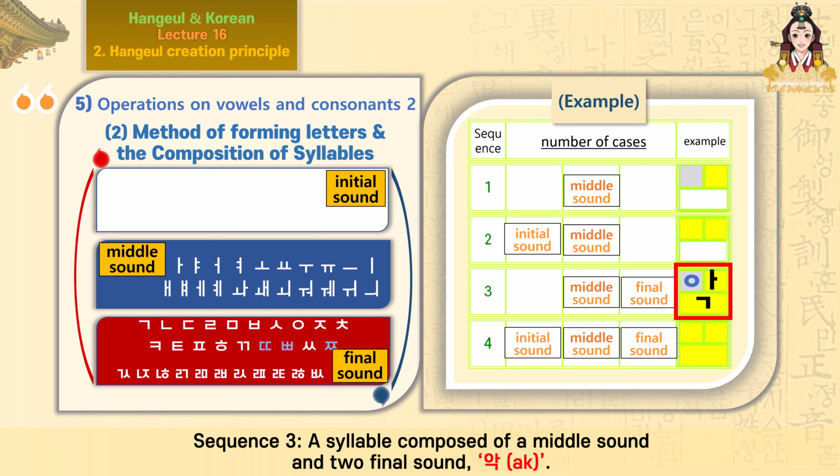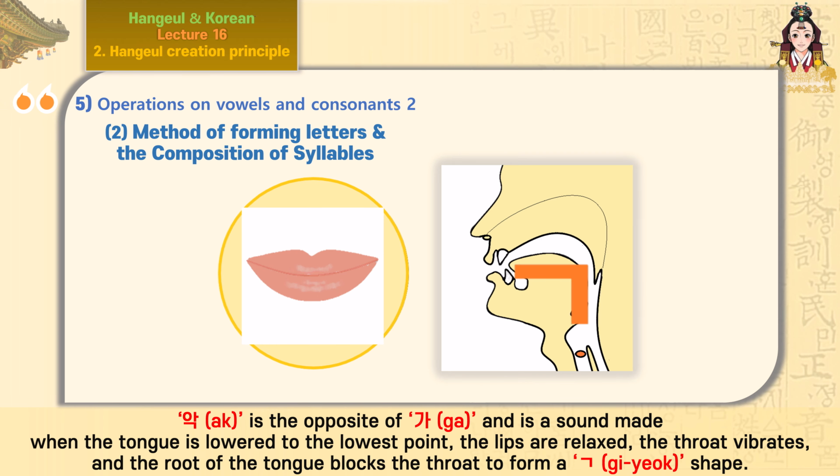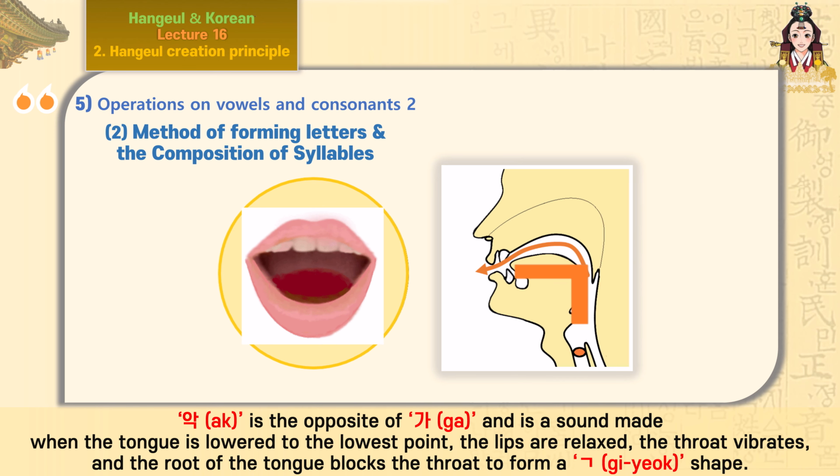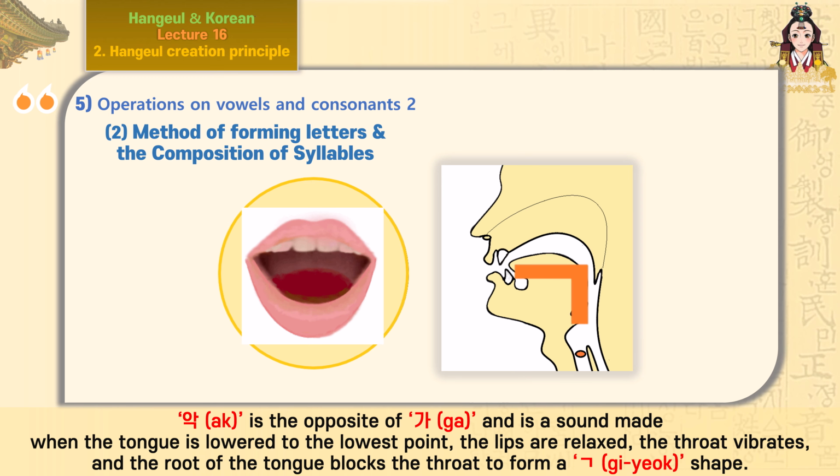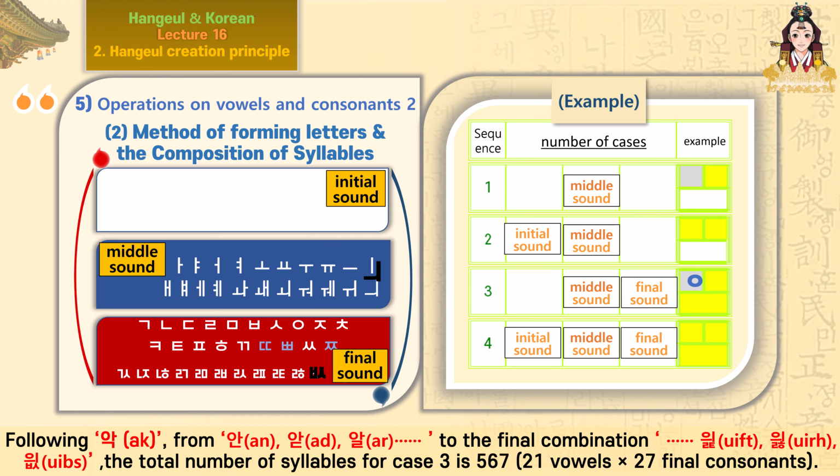Sequence 3, a syllable composed of a middle sound and a final sound, ak. Ak is the opposite of ga and is a sound made when the tongue is lowered to the lowest point, the lips are relaxed, the throat vibrates, and the root of the tongue blocks the throat to form a giyeok shape. Following ak, on, op, ar, to the final combination, yul, oop. The total number of syllables for case 3 is 567. 21 vowels multiply 27 final consonants.